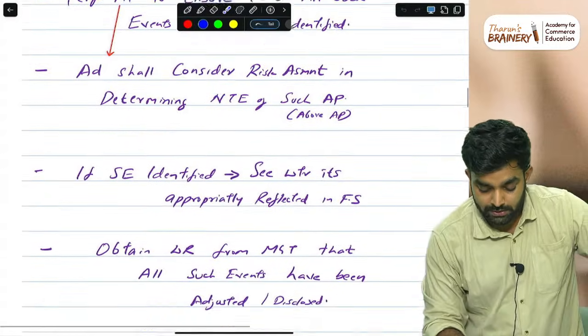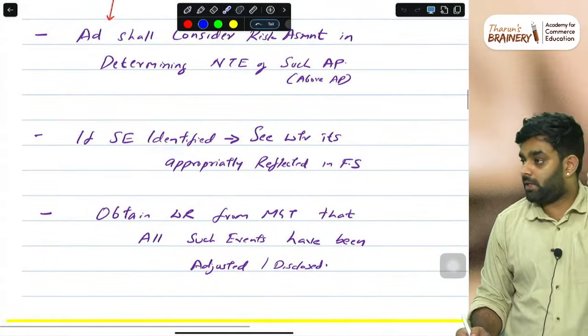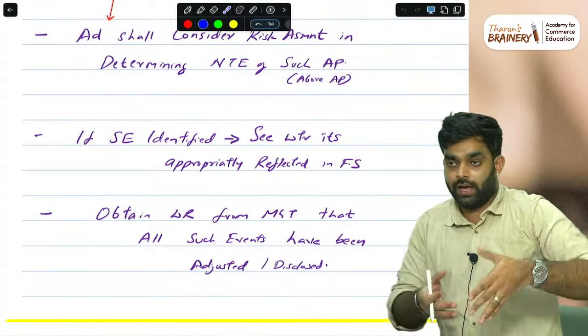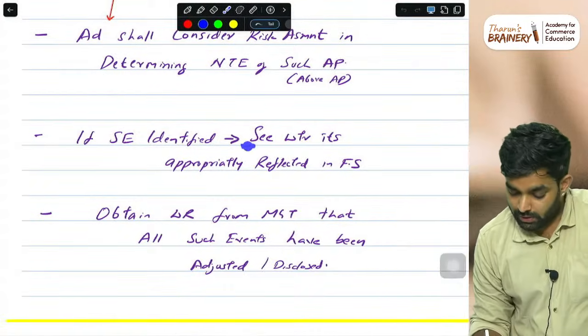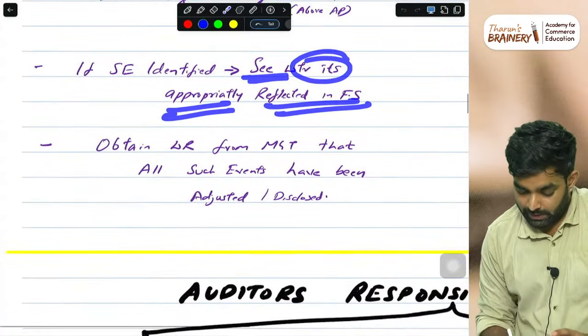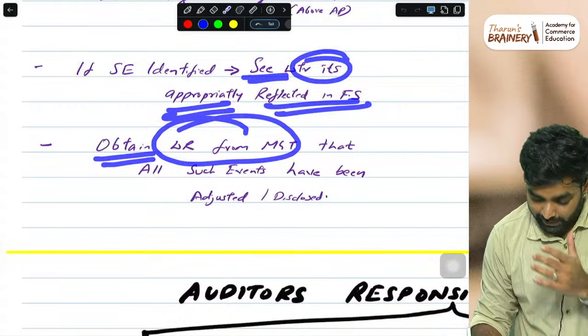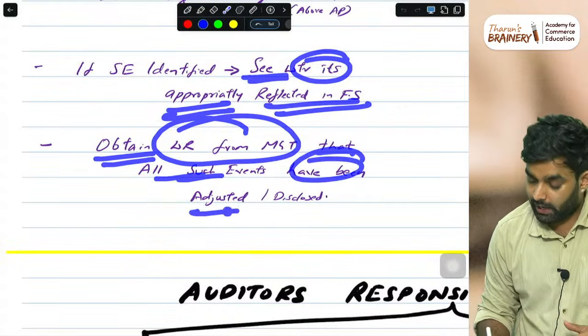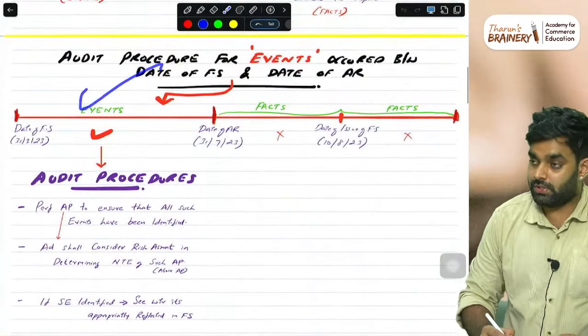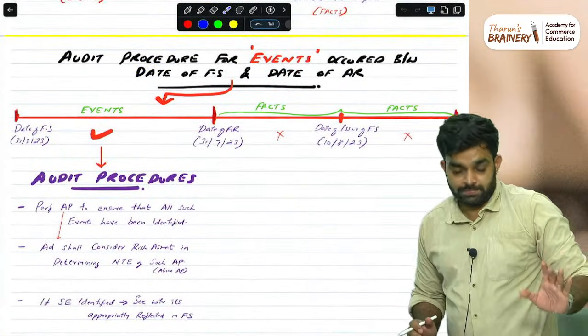Then, if subsequent events are identified by management, management will first give a written representation to the auditor that we have identified everything and I am disclosing it to you. So see whether it is appropriately reflected in the financial statements. Very easy. Then obtain a representation from management that all such events have been adjusted and disclosed to the auditor. This is the events audit procedure. This is the only procedure for events.